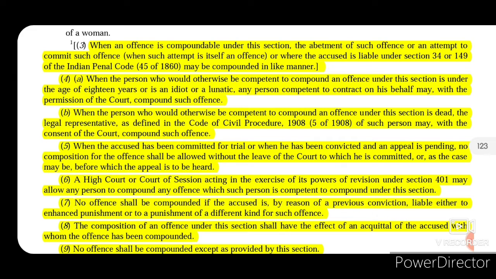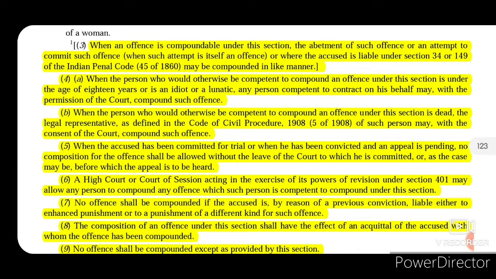Now where the person who would otherwise be competent to compound an offence under this section is under the age of 18 years, or an idiot or a lunatic, then any person competent to contract on his behalf with the permission of the court may compound such offence. So if the person is a minor or a lunatic or an idiot, then his next friend or his relative with the permission of the court may compound such offence on his behalf.